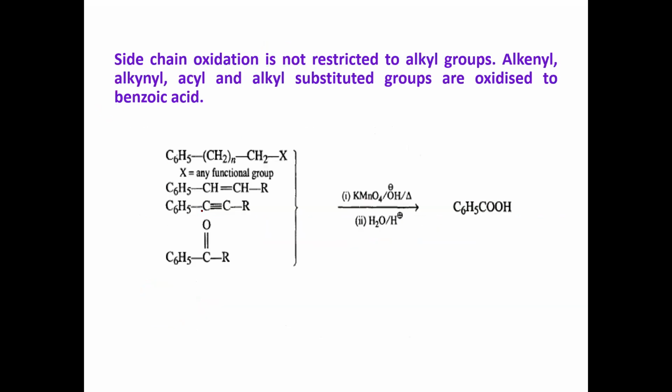You can see other important compounds. Here, a larger alkyl group is there, but the oxidation takes place at the first CH2 group of the benzene, C6H5 and CH2. This particular carbon which is attached to the benzene nucleus gets oxidized to form carboxylic acid. The remaining carbon atoms are converted into carbon dioxide and water. So this is how the reaction takes place.